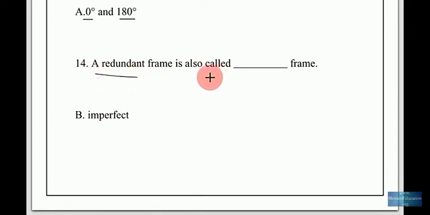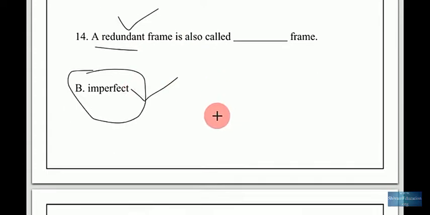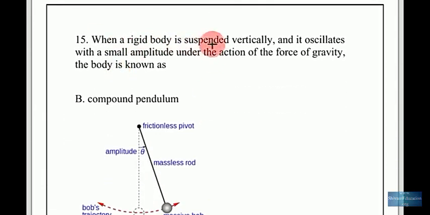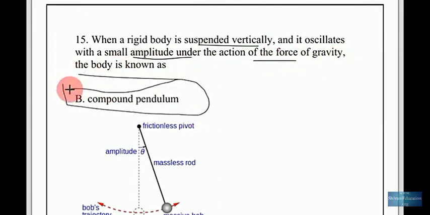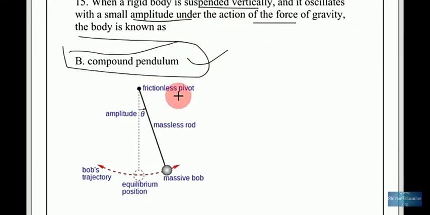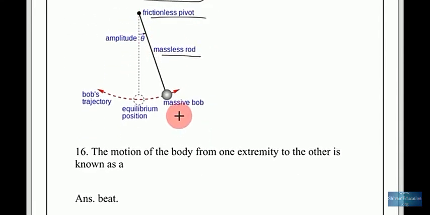The redundant frame is also called imperfect frame. When a rigid body is suspended vertically and it oscillates with a small amplitude under the action of the force of gravity, the body is known as a compound pendulum. So remember, this is the example: this is the frictionless pivot, this is the amplitude theta, this is the massless rod, this is the massive bob. This condition is the equilibrium position and the bob's trajectory.